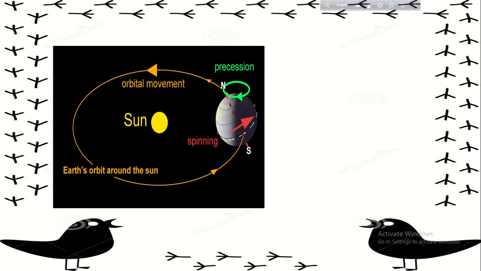Here you are observing the sun, and centering the sun, the earth is rotating in an elliptical orbit. And not only that, the earth also rotates on its own axis. So regularly you see the sun rises in the east and sets in the west. Next morning you see that the sun is again rising in the east. It seems that the sun is moving from the east to the west, centering the earth. But in ancient times, man used to think that the earth is static and the sun moves around the earth. You know about this.